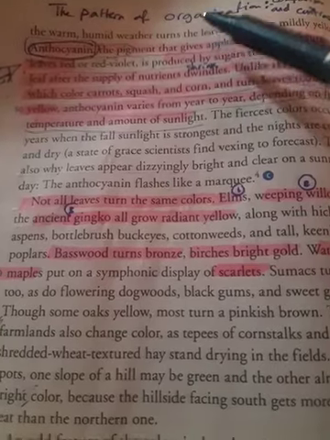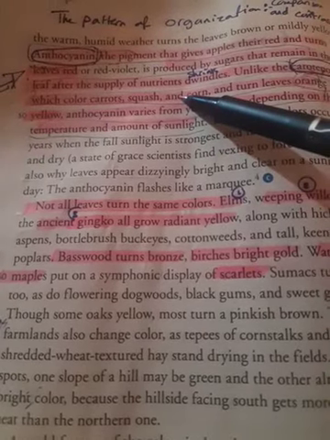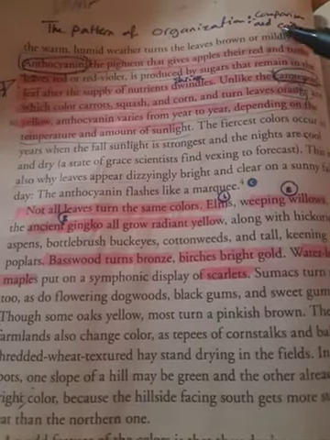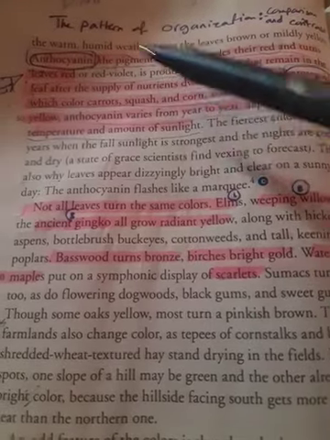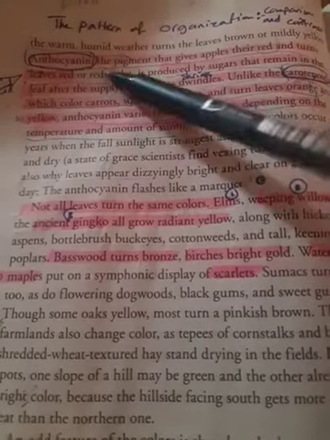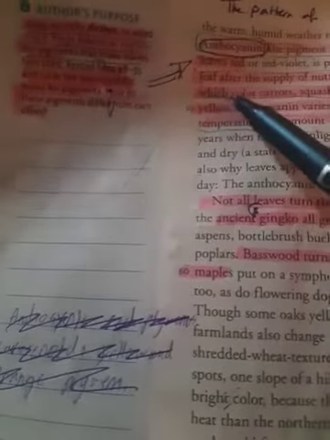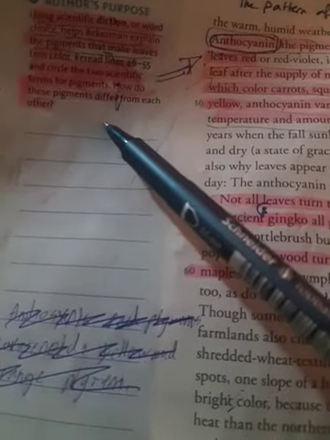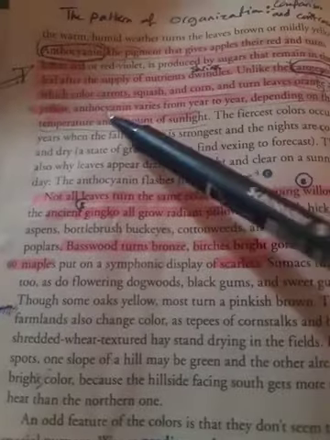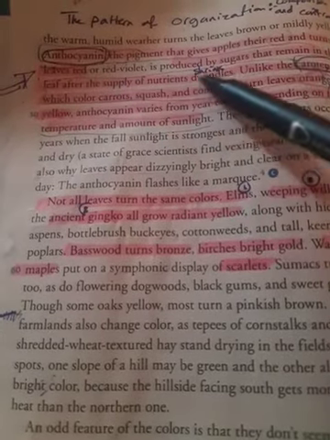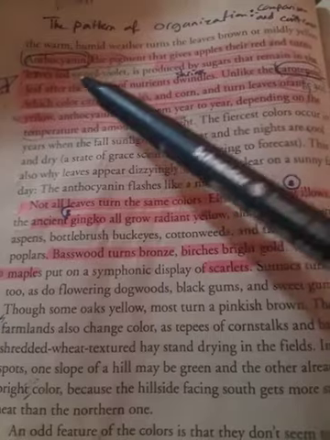You write this note. When I ask you what pattern of organization is mentioned here, you have to say comparison and contrast, because the author gives us the difference between these two terms. So this is the answer to this question. How do these pigments differ from each other? This is the answer. Anthocyanin is the pigment that gives apples their red and turns leaves red.